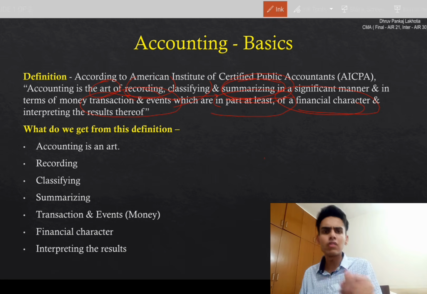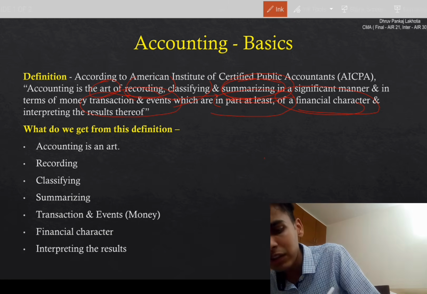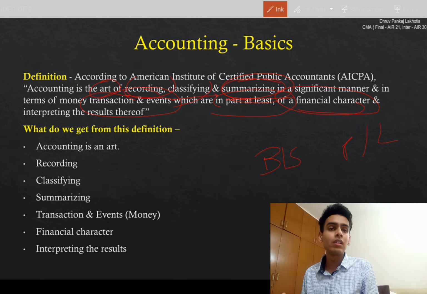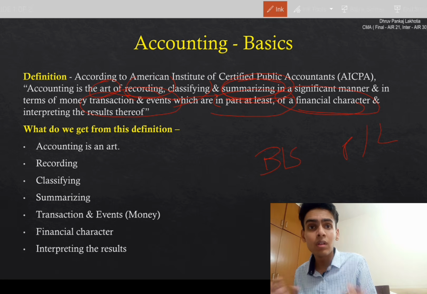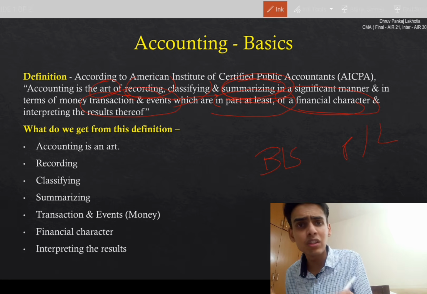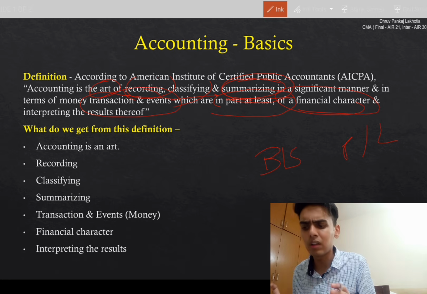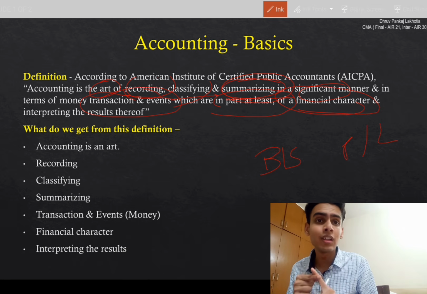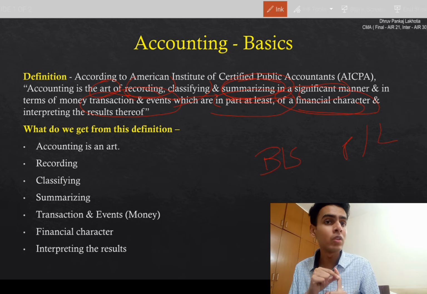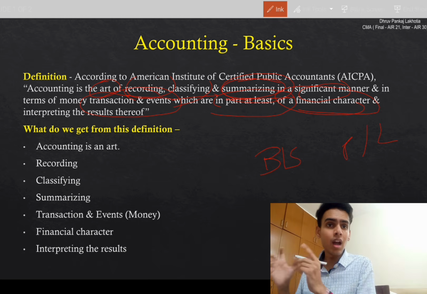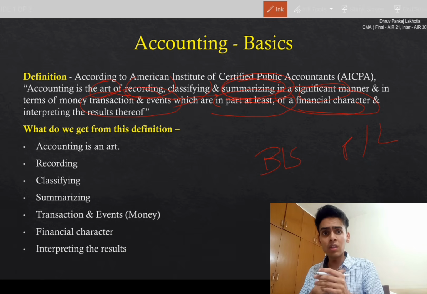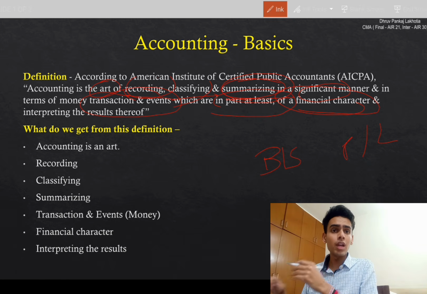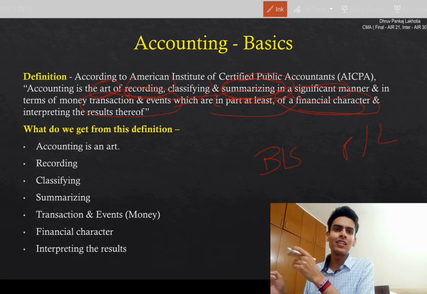But after summarization, we have our balance sheet, we have our P&L. What do we do with that? We have summarized it in a significant manner. In terms of money, I've told you before, we can't record non-monetary things. Ram, my servant, is a very good person. I paid him 10,000, I can record that. But that he is a very good person, I can't record that. Ram account debit to good person? No.